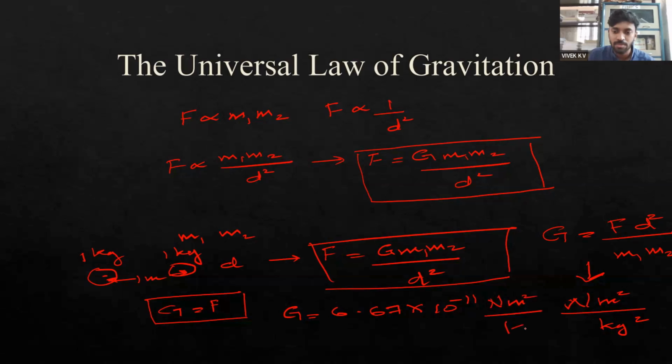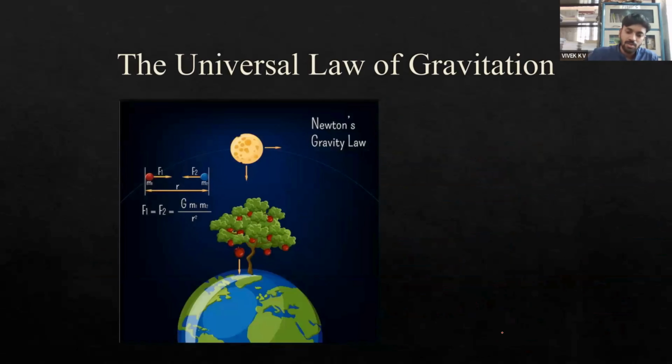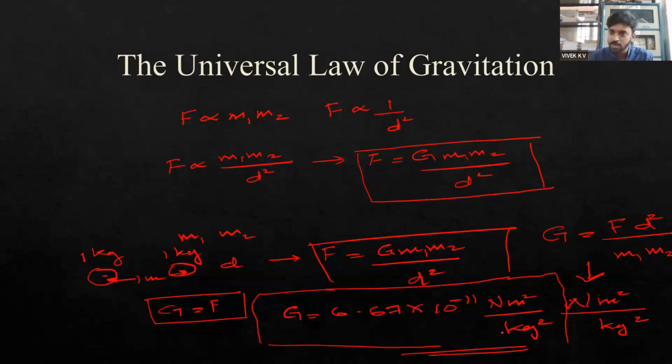So the unit of the universal gravitational constant, capital G, is 6.67 into 10 raised to minus 11 Newton meter square per kilogram square. This value is very important in terms of doing problems and numericals, because normally you will not be provided the value. You have to learn it by heart, 6.67 into 10 raised to minus 11 Newton meter square per kilogram square, which is the universal gravitational constant. So that value will not be given in numericals in general.